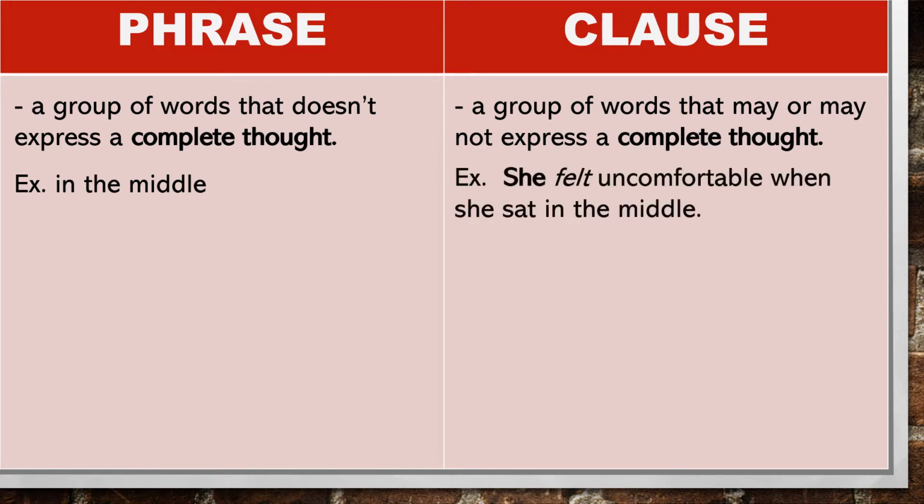She felt uncomfortable when she sat in the middle. This is a clause that has a complete thought. Who felt uncomfortable? She. Who sat in the middle? She. How did she feel? Uncomfortable. This is actually a complete sentence. So, we can say that a complete sentence is also a clause.